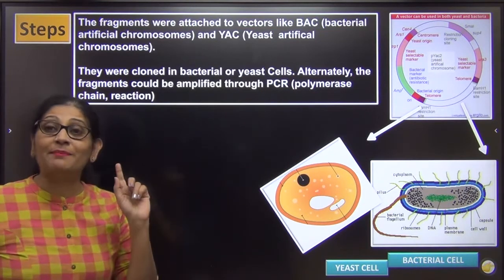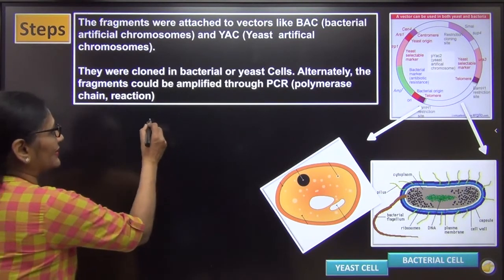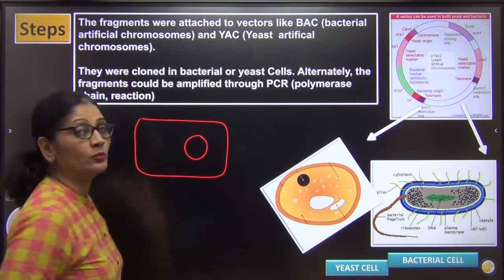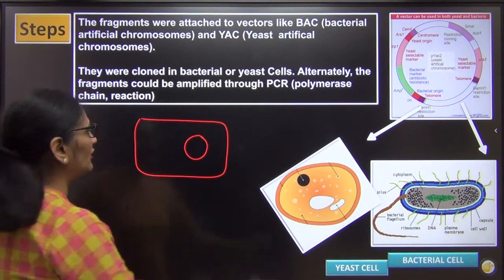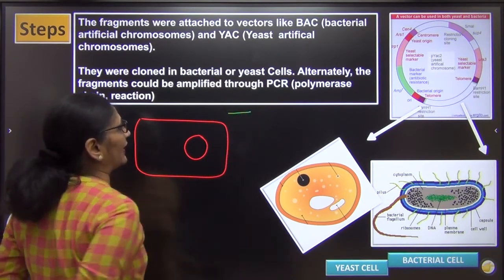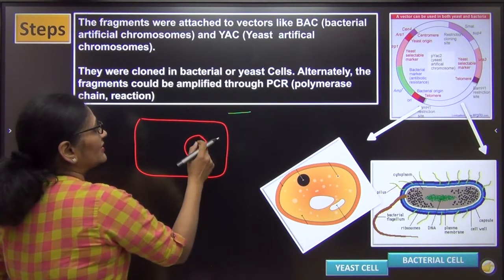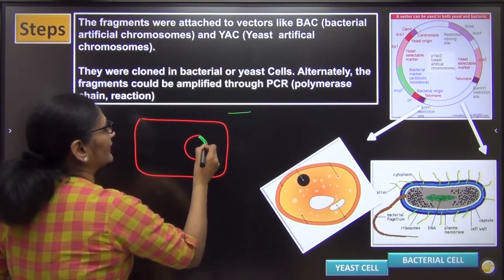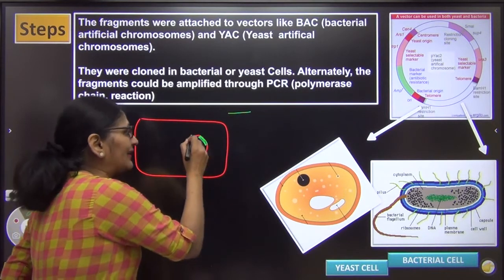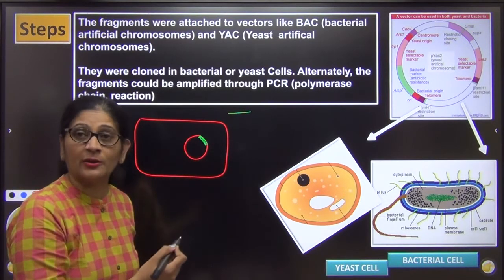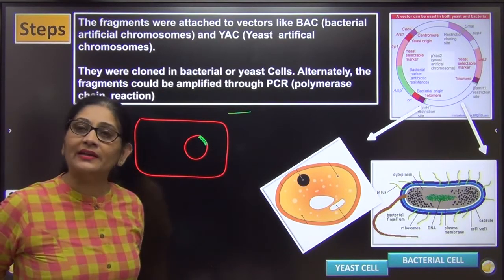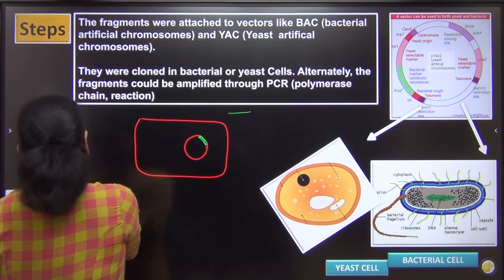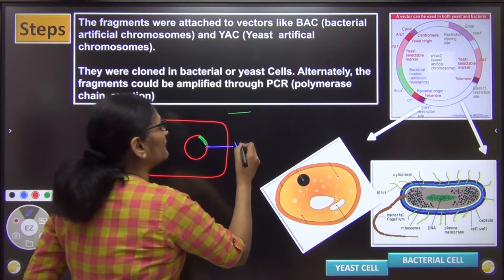The vector was bacterial artificial chromosome. What do I mean by this? See, if this is a bacteria, right? And this is the bacteria's own genome, its own DNA. Now this is your DNA which you want to get multiplied. So what you will do is open this bacterial DNA a little bit, and insert your DNA into the bacteria. So when the bacteria multiplies its own DNA during the process of replication, it will also replicate yours. So this bacterial DNA is the vector. This is the vector.